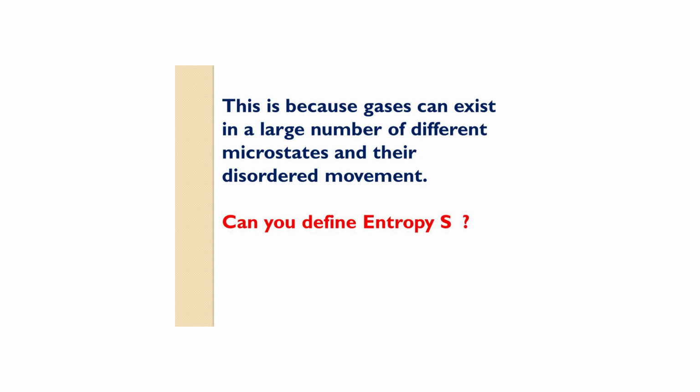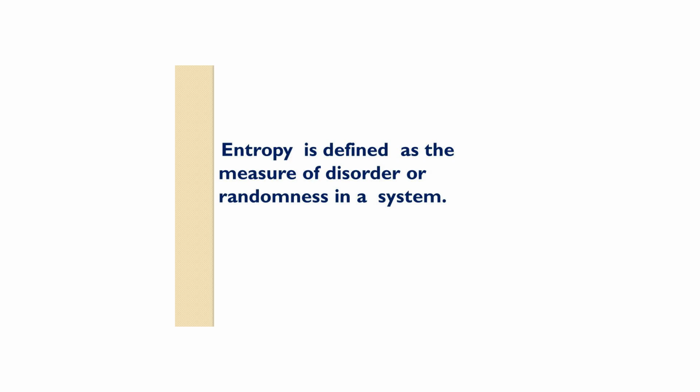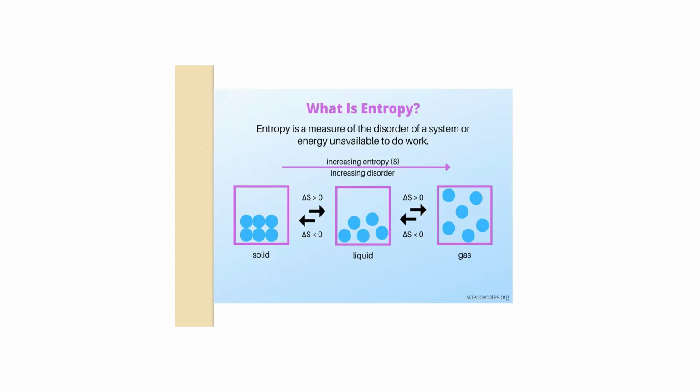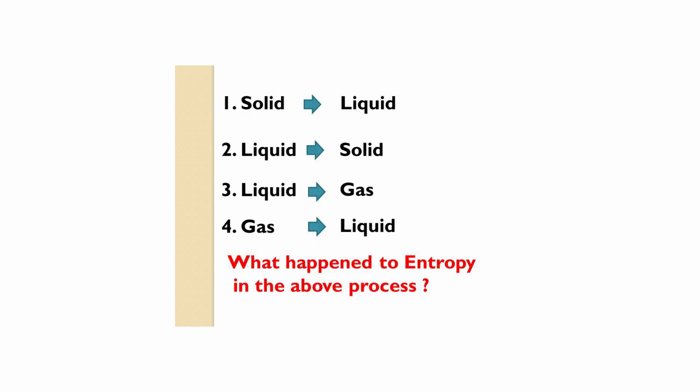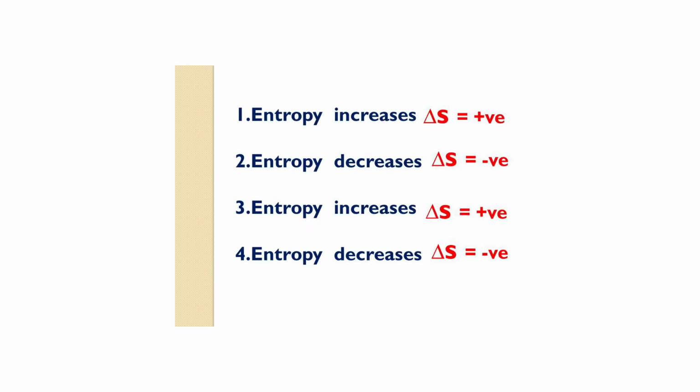Can you define the entropy? Letter S. Entropy is defined as the measure of disorder or randomness in a system. See the diagram. When solid changes into liquid, what happened to entropy? Entropy increases. That is, randomness or disorder increases from solid to liquid state. That is, delta S value greater than 0, or delta S is equal to positive.